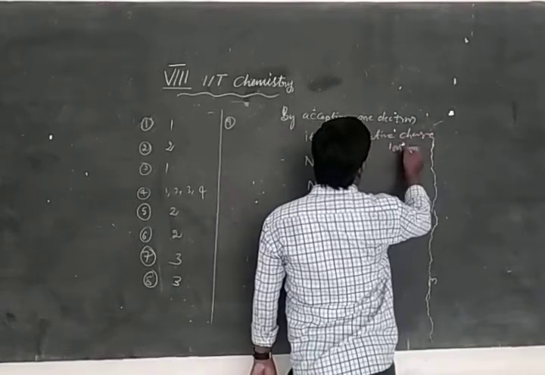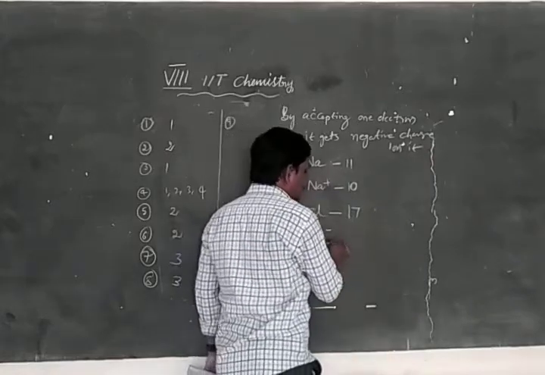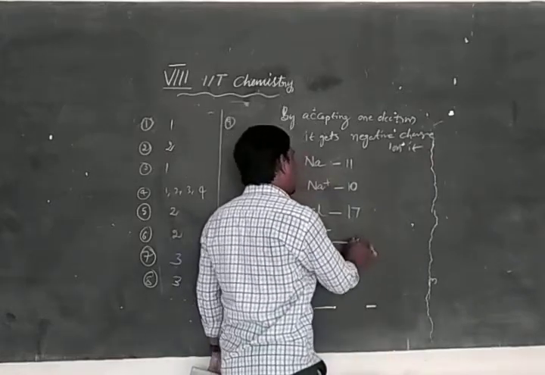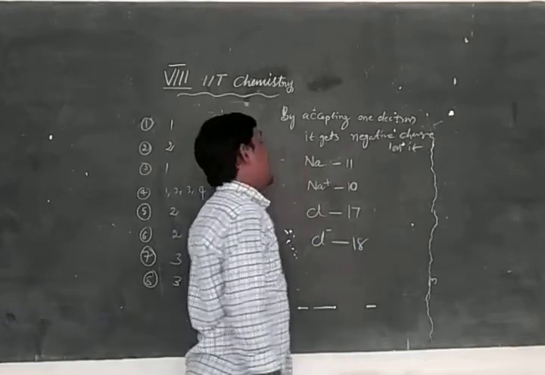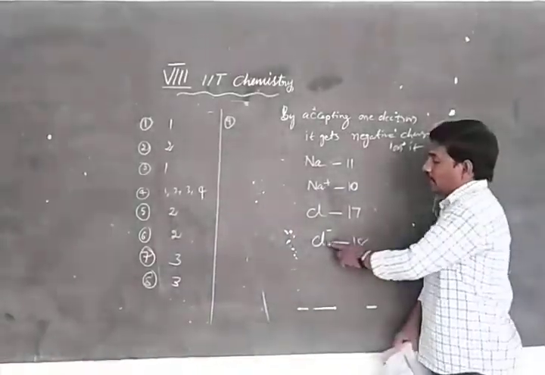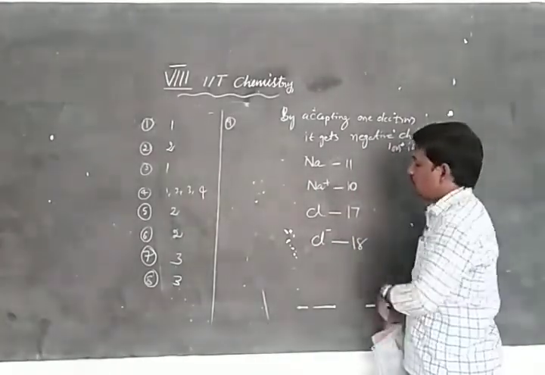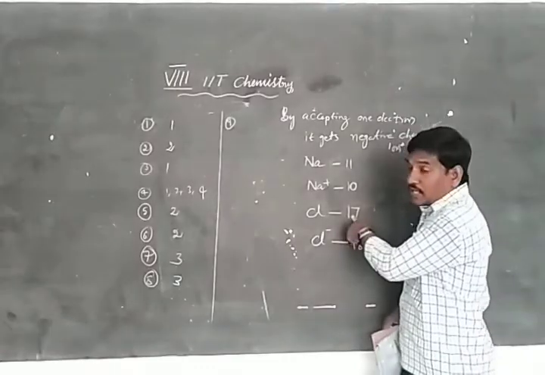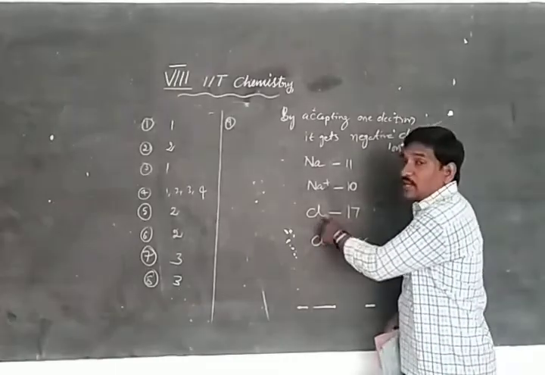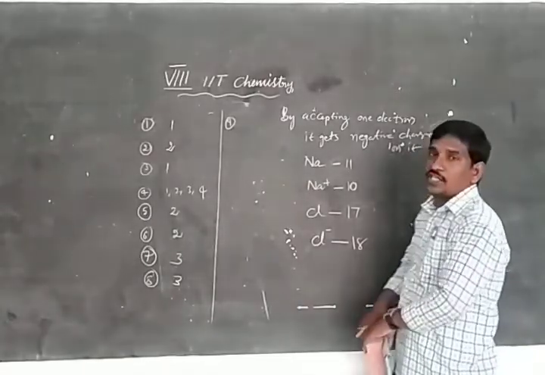The Cl accepts one electron from the sodium. That's why the 17 becomes 18. The Cl becomes Cl minus. Only 18 electrons are there.